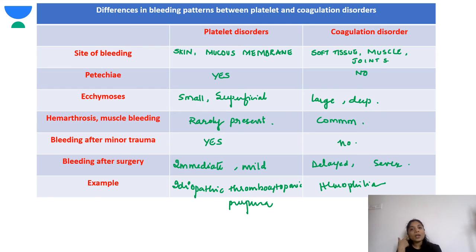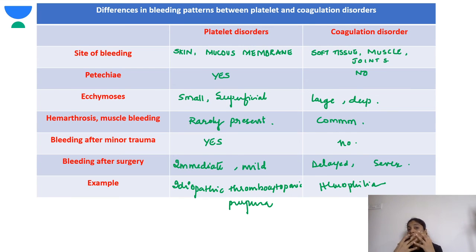So this is a chart which will differentiate between the platelet disorder and coagulation disorder. This is very, very important. When it comes to a clinical scenario, you should be able to differentiate the two conditions. Site of bleeding: in platelet disorders, it is the skin and mucous membrane which are affected, while in the coagulation disorders, it is the soft tissue, muscle and joints which are affected.